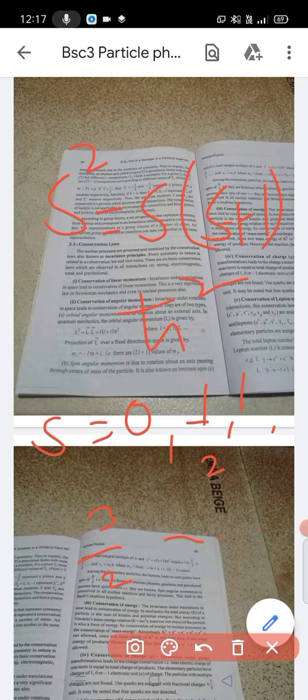Then the next one is conservation of energy. The conservation of energy we can see in the next class.